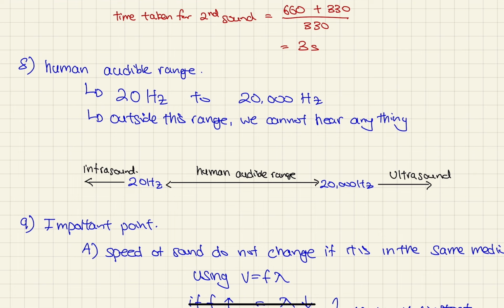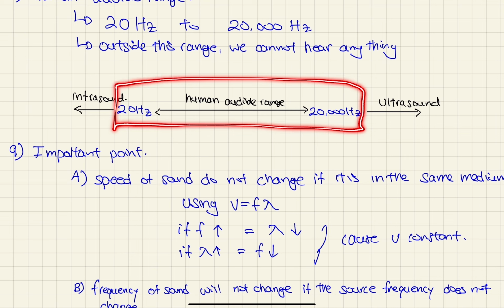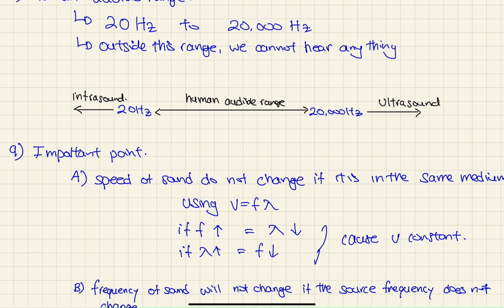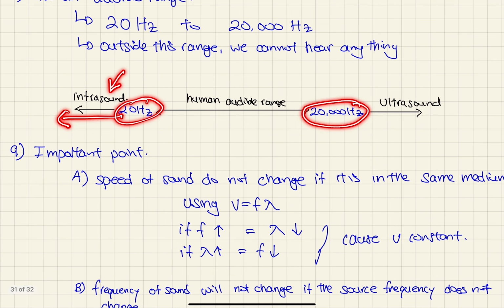Outside this range, we cannot hear anything. So from 20 hertz to 20,000 hertz is your human audible range. Anything down here, I can't hear. Anything less than 20 hertz is called infrasound. Anything more than 20,000 hertz is called ultrasound.